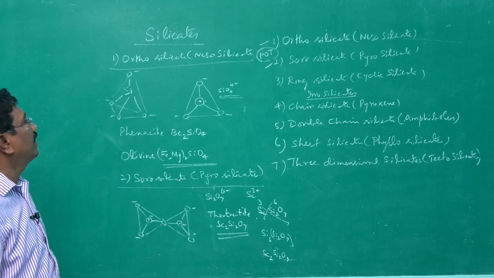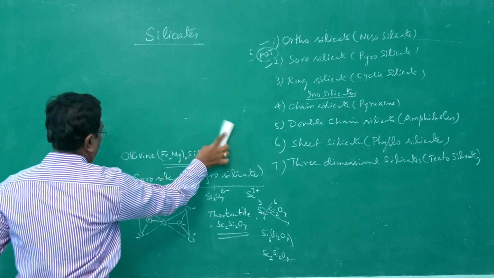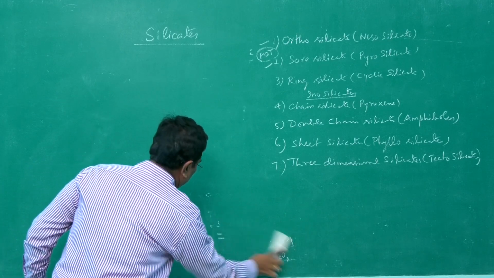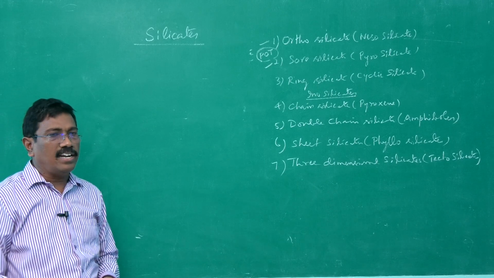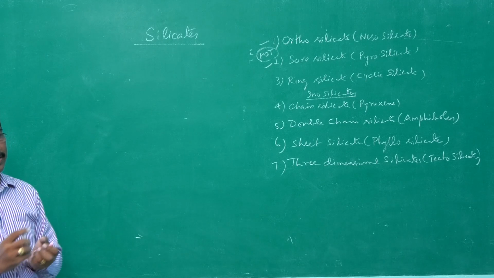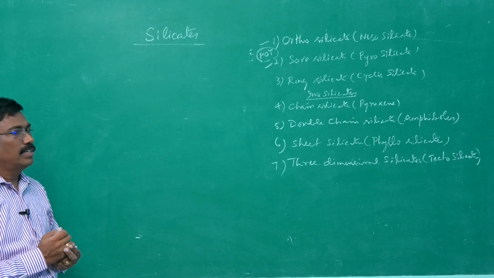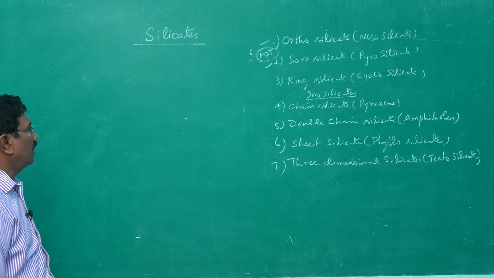Let us go into the third type, ring silicate or cyclic silicate. Here, two oxygen atoms are shared. Instead of one oxygen in the earlier case, two oxygen atoms are shared.